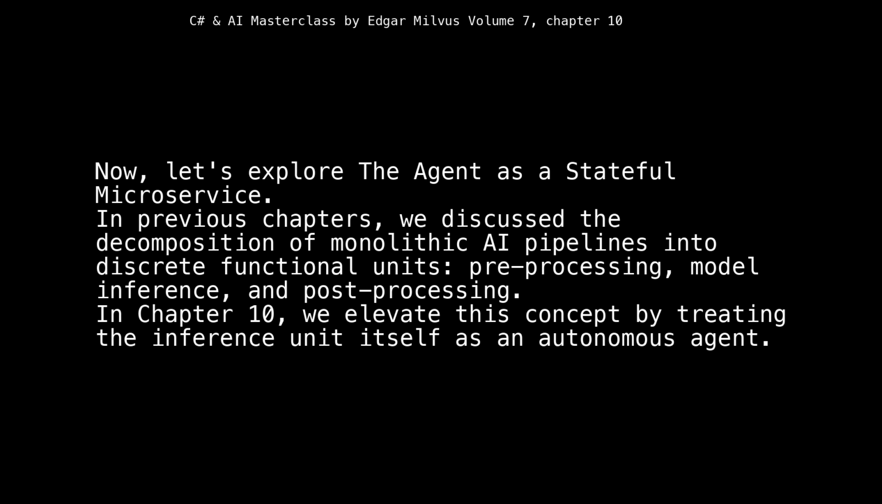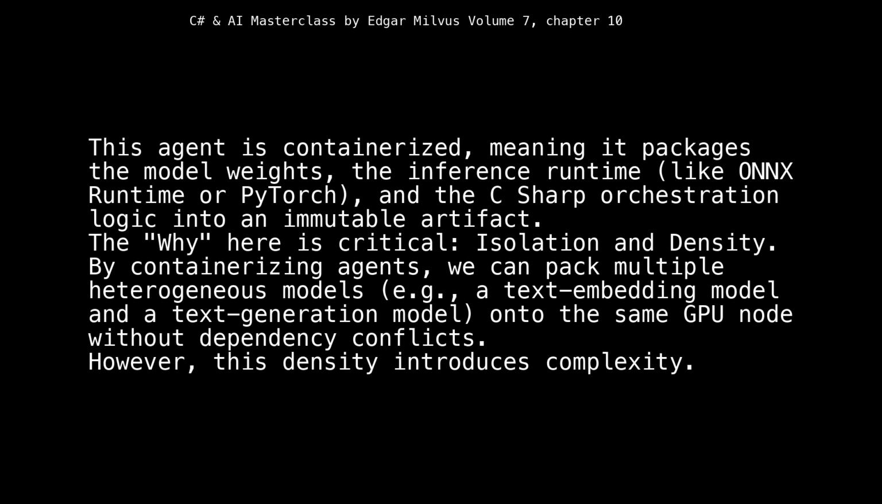Now, let's explore the agent as a stateful microservice. In previous chapters, we discussed the decomposition of monolithic AI pipelines into discrete functional units: pre-processing, model inference, and post-processing. In Chapter 10, we elevate this concept by treating the inference unit itself as an autonomous agent. This agent is containerized, meaning it packages the model weights, the inference runtime, like ONNX runtime or PyTorch, and the C# orchestration logic into an immutable artifact. The why here is critical: isolation and density.